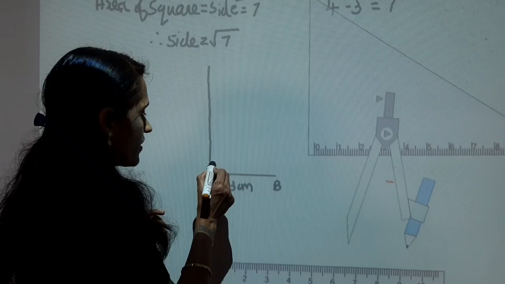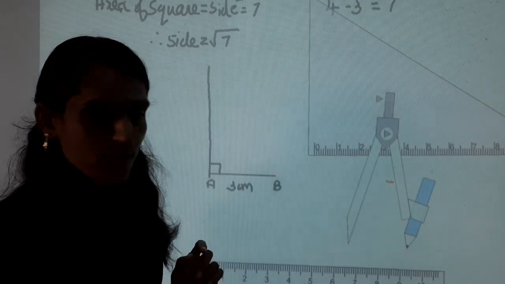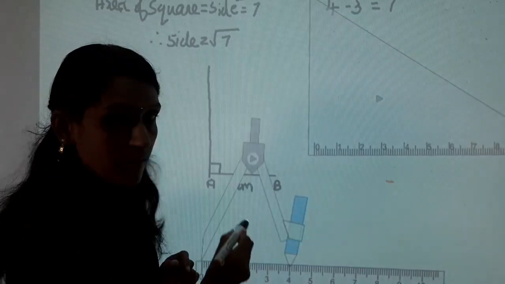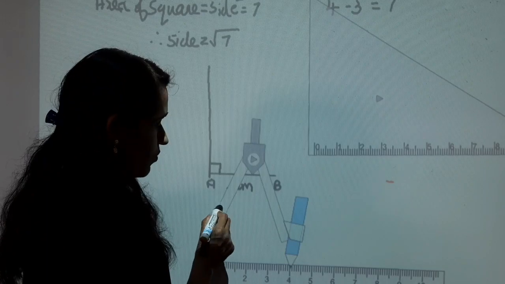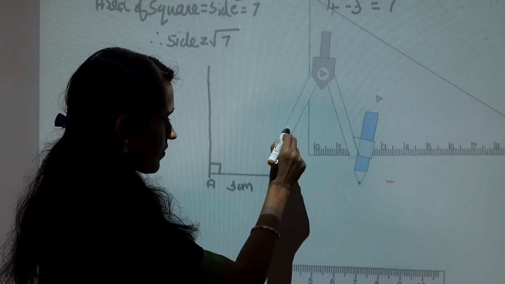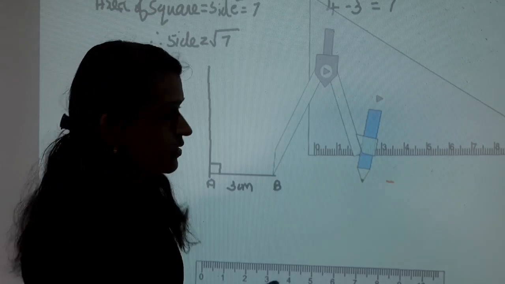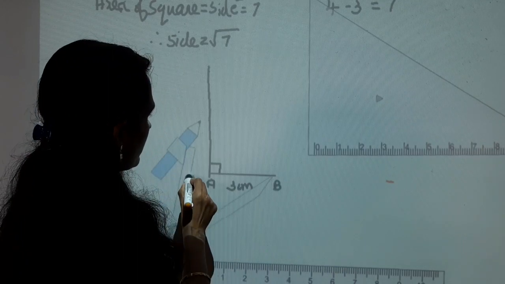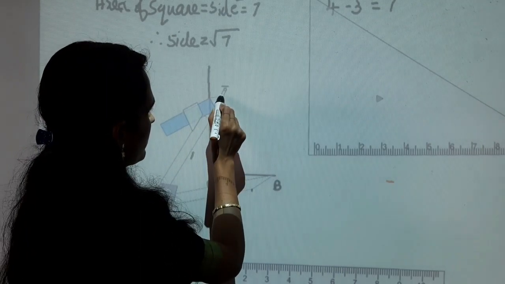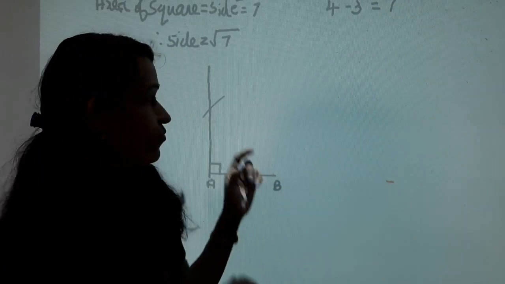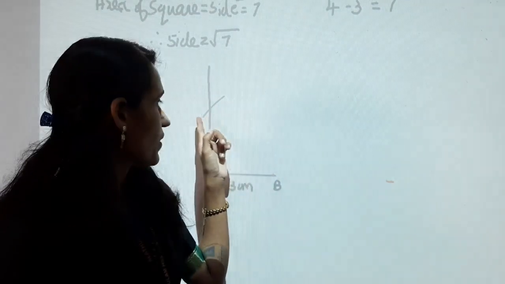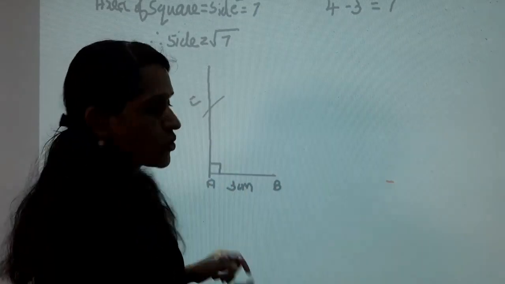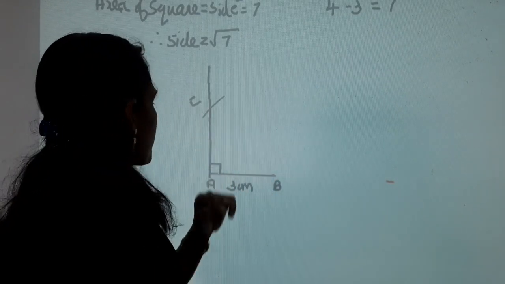This angle is 90 degree. Using compass, measure 4 centimeter. Keep the tip of the compass on point B and draw an arc of length 4 centimeter. This arc intersects the perpendicular line; mark it as C and join B and C.